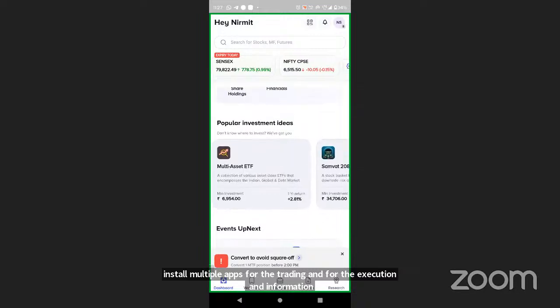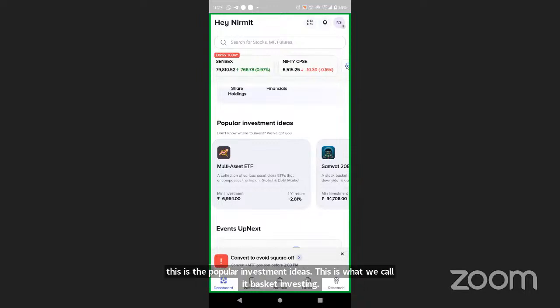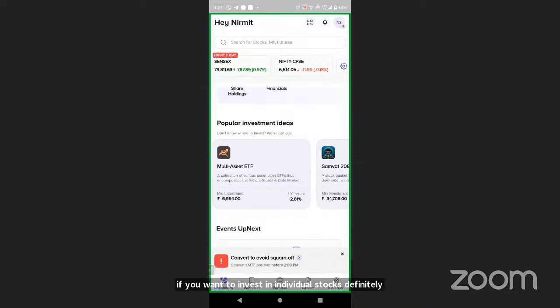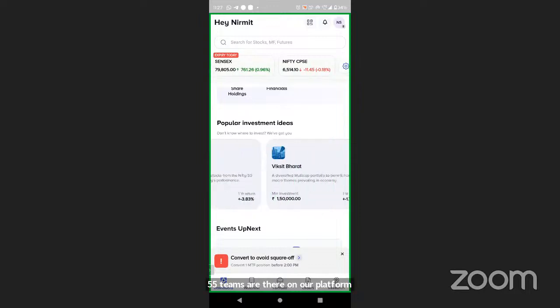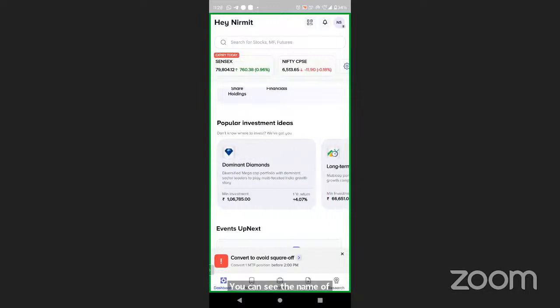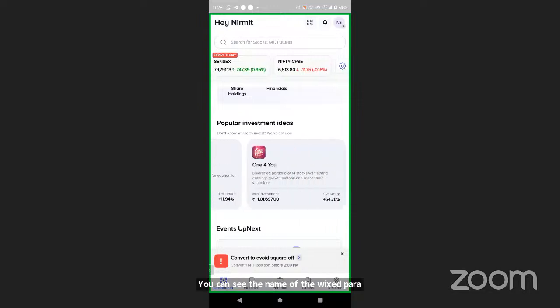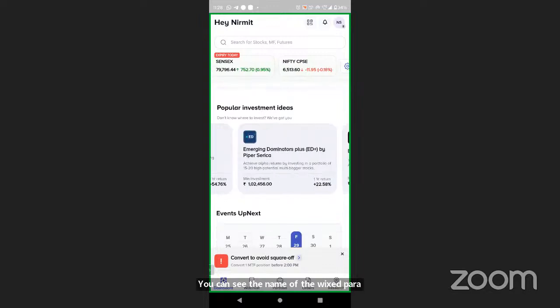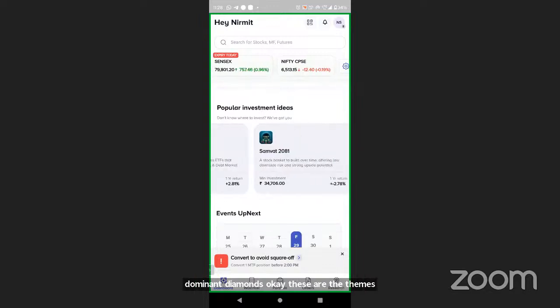Now, these are the popular investment ideas. This is what we call basket investing. If you want to invest in individual stocks, definitely you can. But if you want to invest in thematic, like theme based investment, we have approximately 55 themes on our platform. You can see the names, there's the Viksit Bharat, Dominant Diamonds. Okay, these are the themes. So you can select any of the themes and the curated baskets are there.